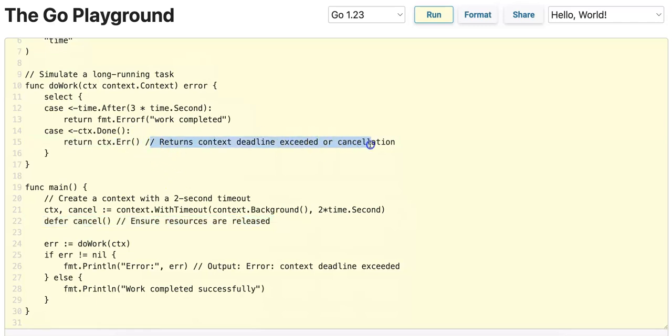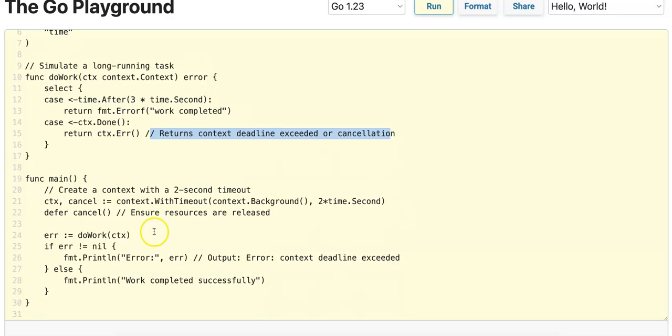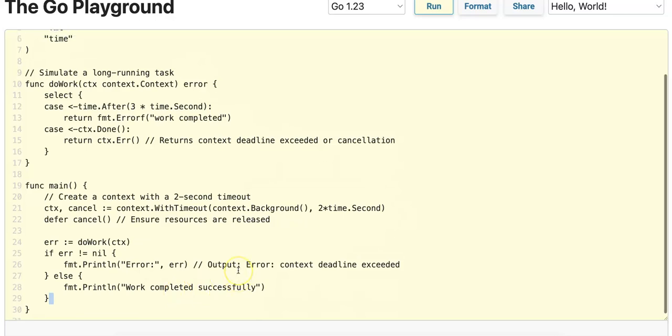And there's a comment here which indicates what this line is doing. It's returning the context deadline exceeded or cancellation. We receive an error from doWork, and we pass in the context instantiated here. And if the error is not nil, we record the error. In this case, the error will be context deadline exceeded. Else, if there's no error, then we print work completed successfully.